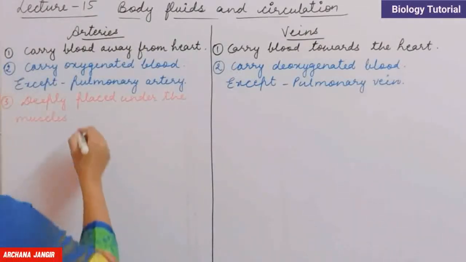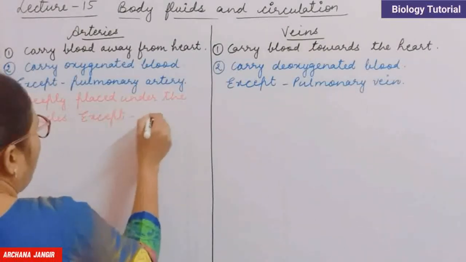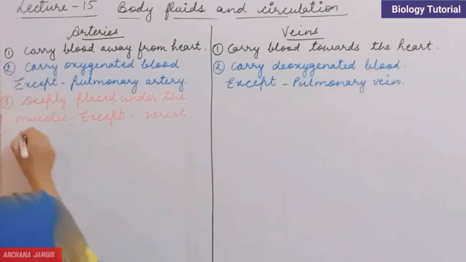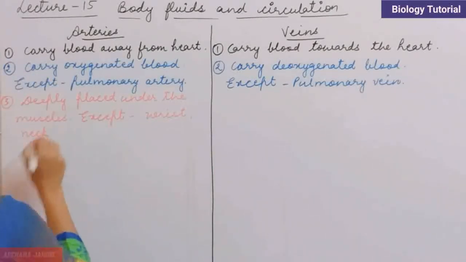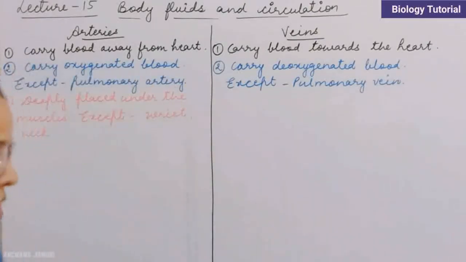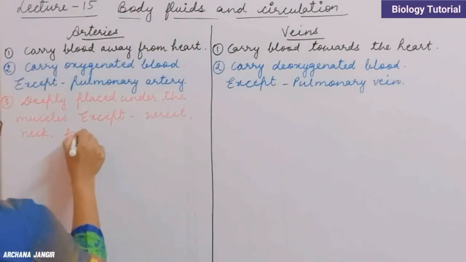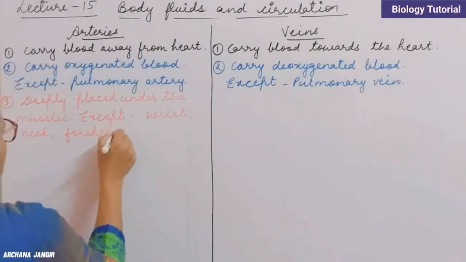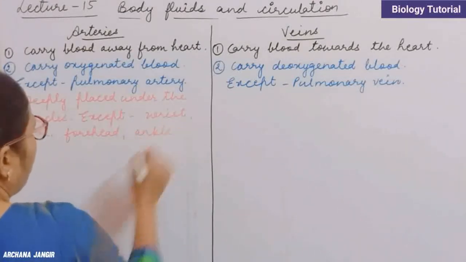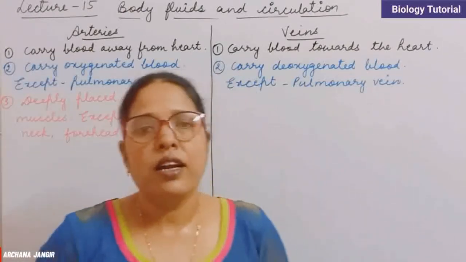For example, arteries of wrist, neck, and in case of forehead region, here the arteries are present superficially. And in case of ankle, here the arteries are superficially placed, otherwise the arteries are deeply placed.